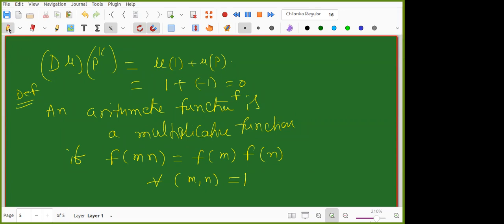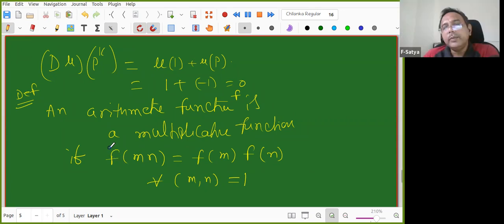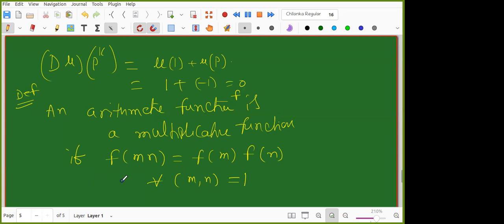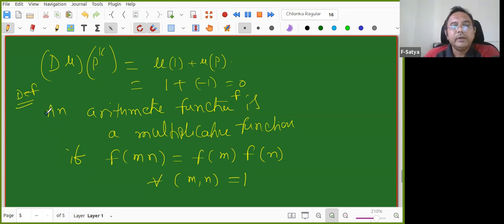So don't we have to prove this? Which one to prove? That it is multiplicative. No, it is a definition. An arithmetic function f is a multiplicative function if f of mn equals f of m into f of n. Okay, so got it. I read the statement. So it is a definition. So an arithmetic function is said to be a multiplicative function if f of mn equal to f of m into f of n. Okay.